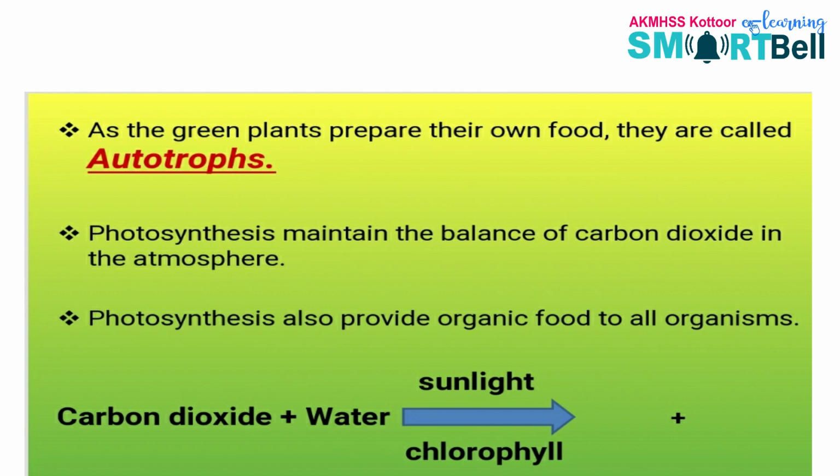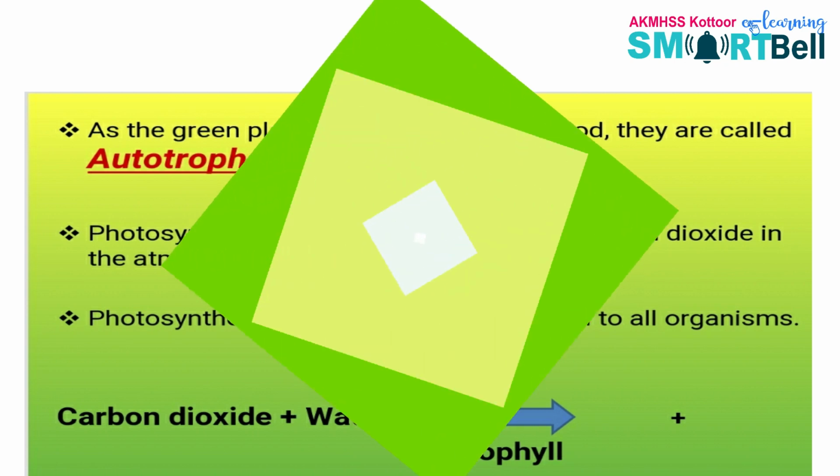Then let us do an activity. Write down carbon dioxide plus water as reactants of this equation. In the presence of sunlight and chlorophyll, carbon dioxide and water join together, and what are the products? You have to write.